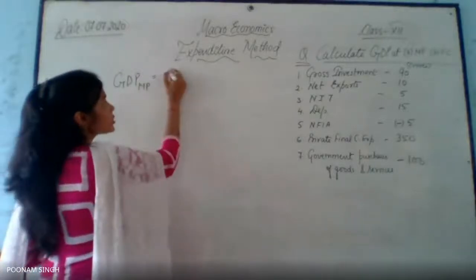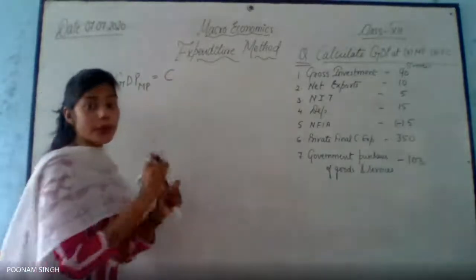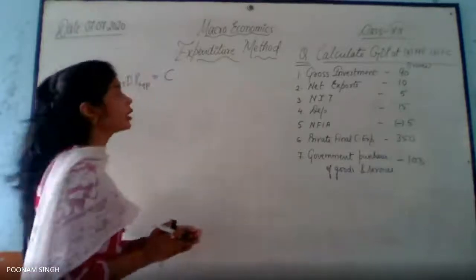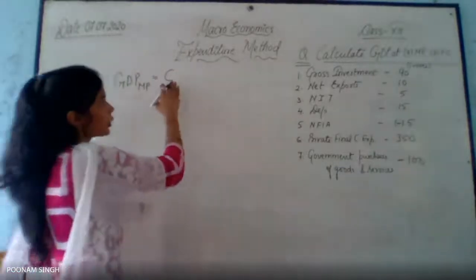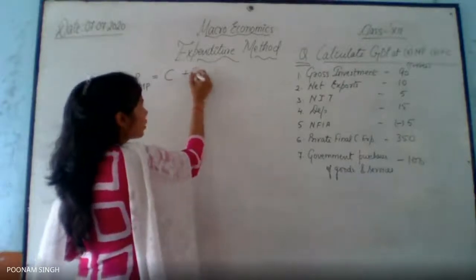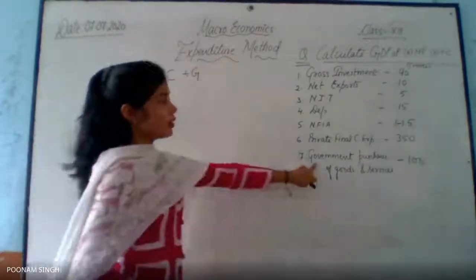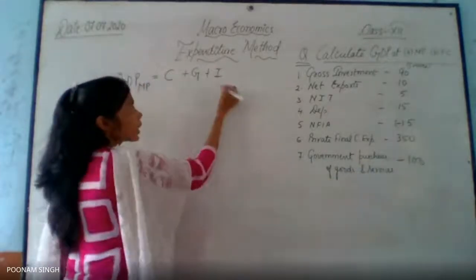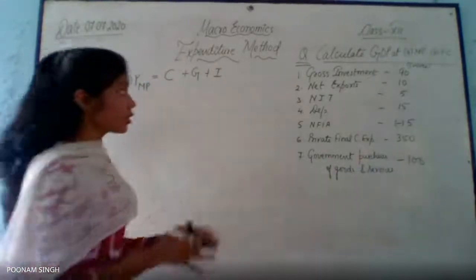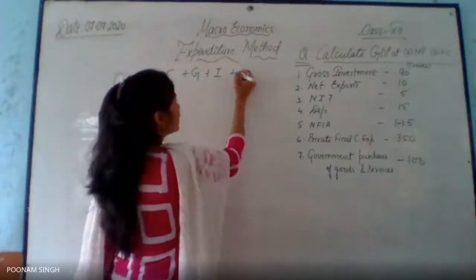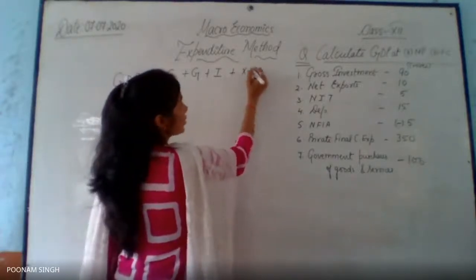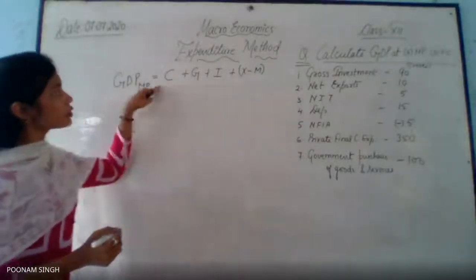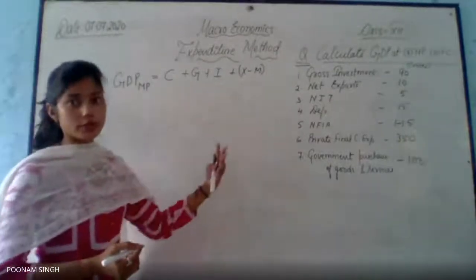So GDP at MP, for those who have joined this class newly, what we have to do is, first is C. C means private final consumption expenditure. Okay, this is right, isn't it? So private final consumption expenditure is C. Then plus G. G means this government purchases, right? Then I have this I. I means investment. Okay, it should be gross. And then X minus M. Okay, let's write it like this. So just according to this formula, I have to put in the figures.